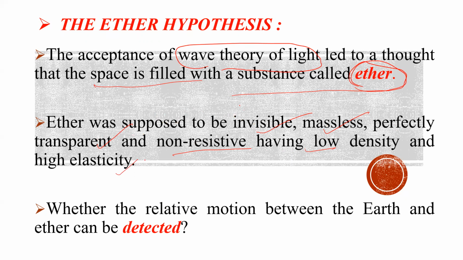So they imagined a medium called ether, through which light waves propagate. All these properties they assumed for the medium which they considered around the space of Earth. They named it ether.